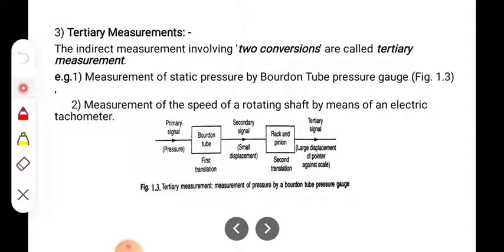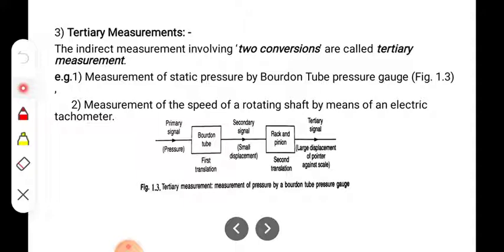Now the primary signal, the pressure, acts on the first translation, that is the Bourdon tube, and the second translation is the rack and pinion. The second translation converts the small displacement into a large displacement of the pointer, which is done by the rack and pinion, that is, the sector and the pinion. So this is nothing but tertiary measurement. Here the pressure is transformed into a small displacement, and the small displacement is converted into a large displacement of the pointer against the scale.